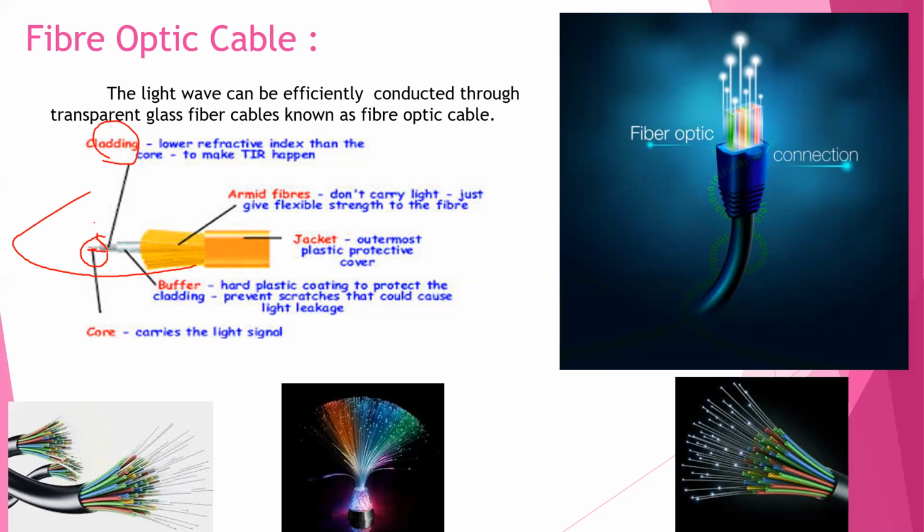This is a core, which carries the light signals. Here is a buffer. It is a plastic coating to protect the cladding, preventing scratches that could cause light leakage. Here are fibers. The fibers don't carry light, they just give flexible strength to the fiber. Jacket, the outermost plastic protective cover.